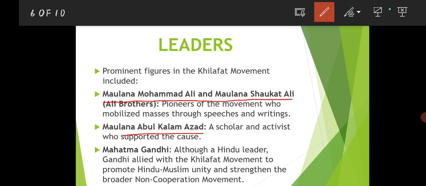Mahatma Gandhi, though a Hindu leader, supported the movement only because he considered that this would foster unity among Hindus and Muslims against British imperialism, and strengthen the independence movement in our country. This was the only reason for Mahatma Gandhi to support the Khilafat movement.